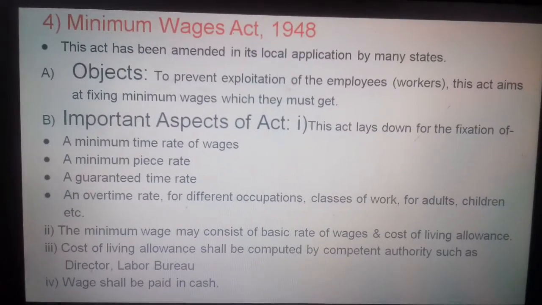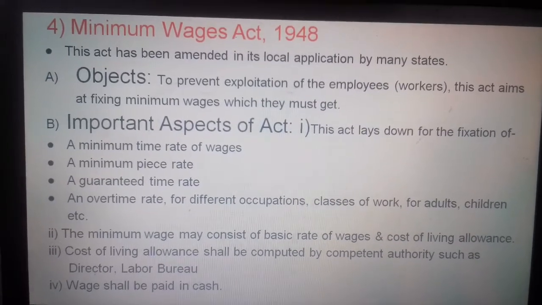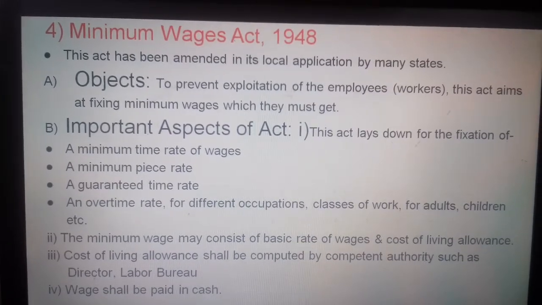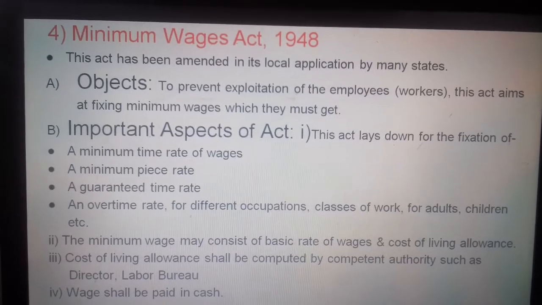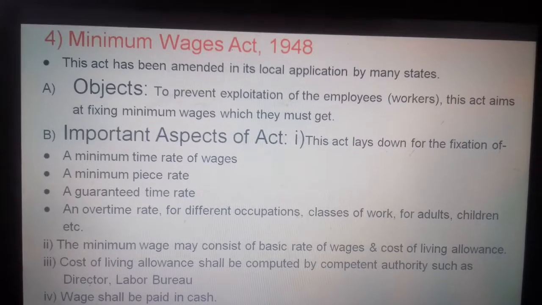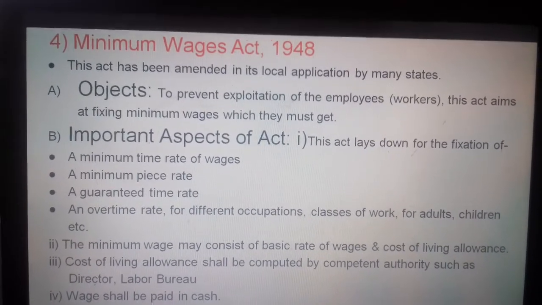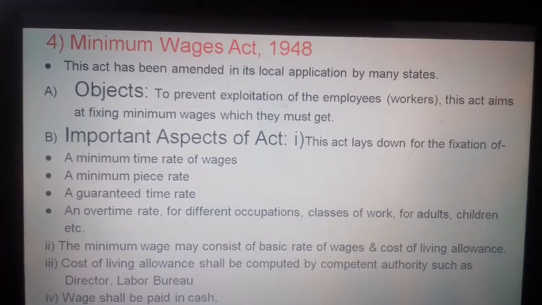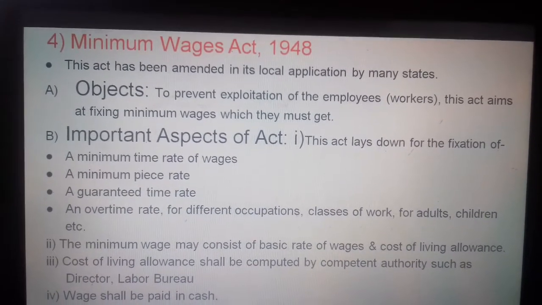Now, friends, I am going to discuss with you the fourth labour act, and that is the Minimum Wages Act. It was established in 1948. This act has been amended in its local application by many states, meaning different states have formed their own rules for giving minimum wages to the workers. The main objective is to prevent the exploitation of workers or employees and get them at least minimum wages. That is the main intention discussed in this Minimum Wages Act.